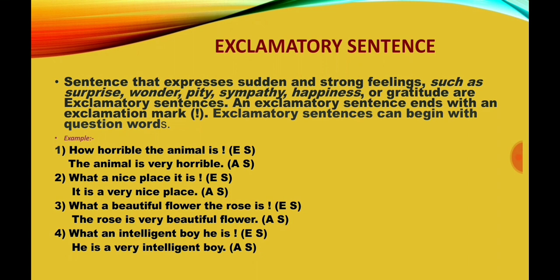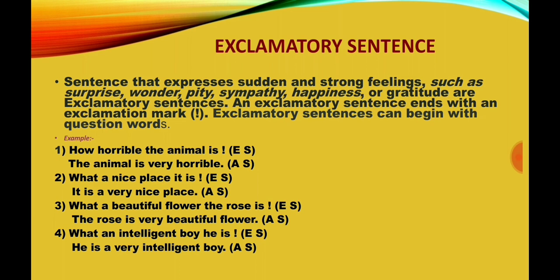Exclamatory sentences can begin with question words. Here you can watch exclamatory to assertive sentence. How you are going to change from exclamatory to assertive sentence, you can study with these examples.